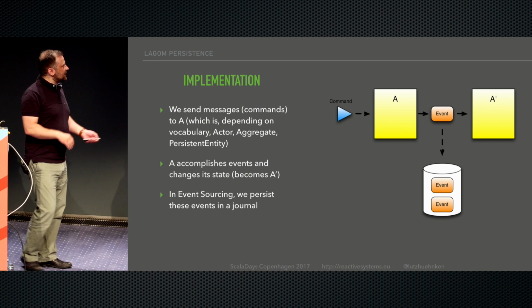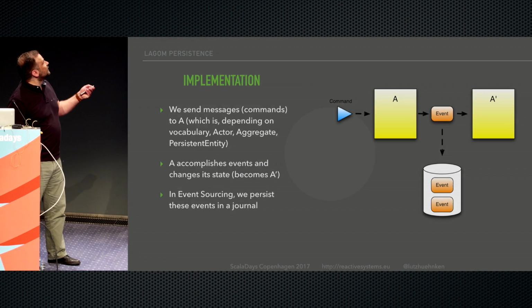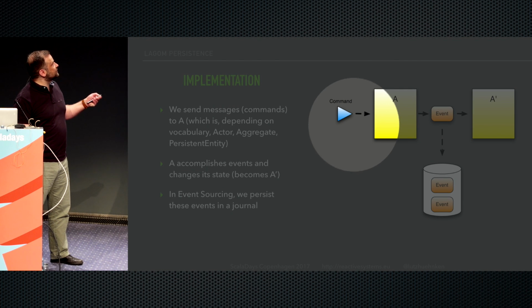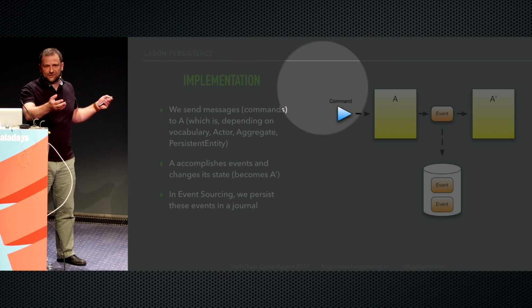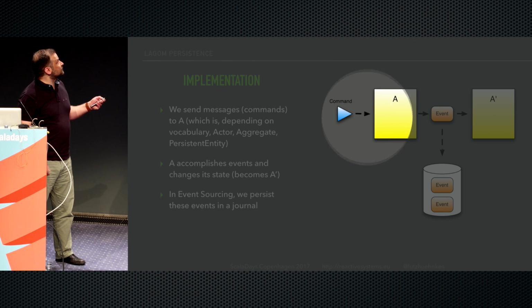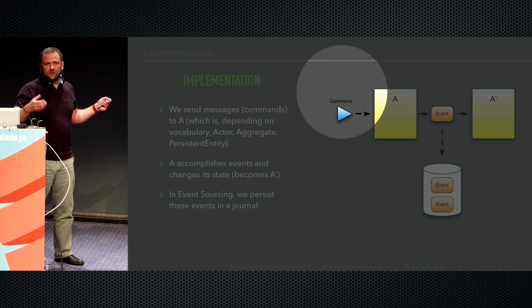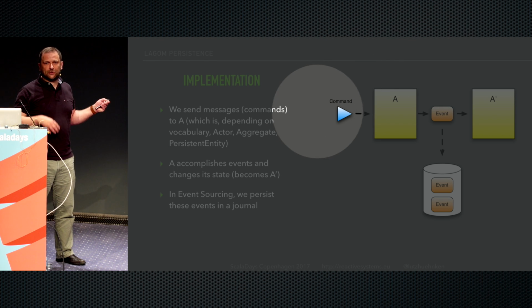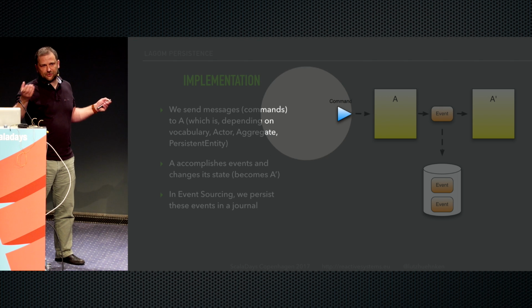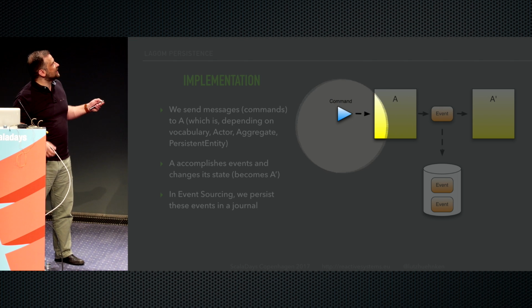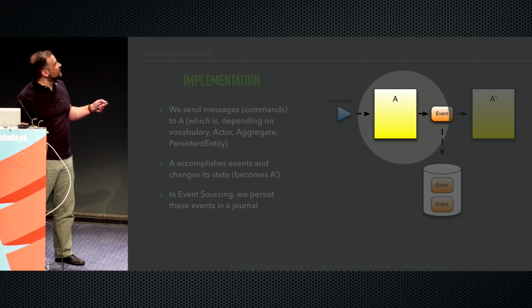If we break this down a bit, we're going to have some commands coming in. That would be a user interaction, for example, or a request to your web service, and that would express some intention. In my case, that would be maybe: we caught this game. This is the result of this game played. Please track the result of this game. Please add this game to the table. And I'm going to send this event to something.